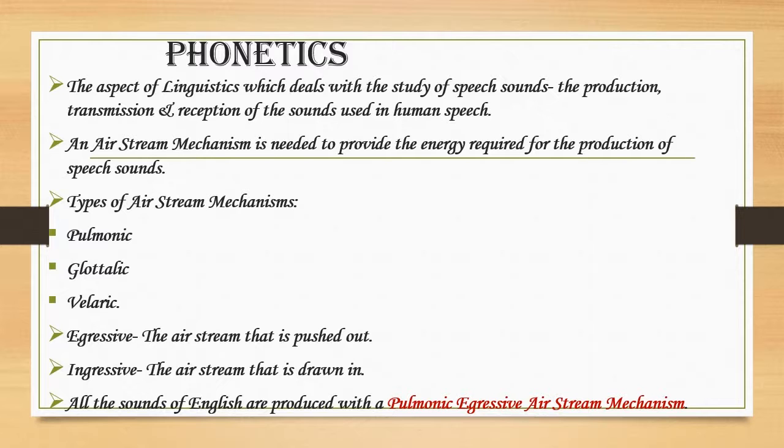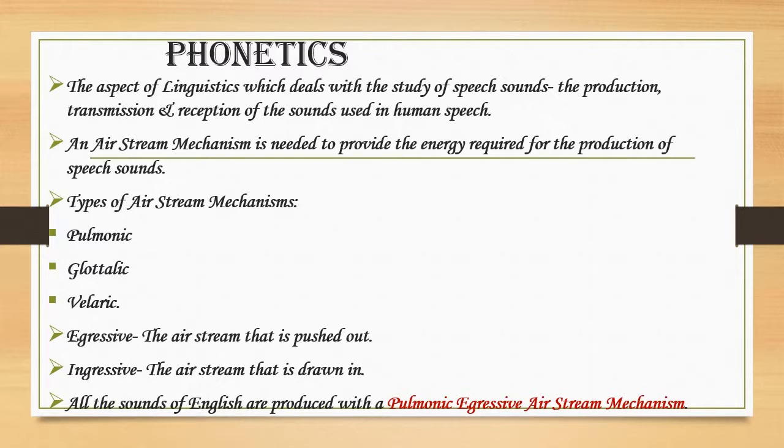An airstream mechanism is needed to provide the energy required for the production of speech sounds. The air that we breathe out, that is, the airstream expelled from the lungs, is modified to form speech sounds. This airstream involving lung air is called pulmonic airstream. There are two other airstream mechanisms, glottalic and velaric. In the glottalic airstream mechanism, the closed glottis acts as the initiator of the air in the pharynx. In the velaric airstream mechanism, the back of the tongue sets in motion the air in the mouth.